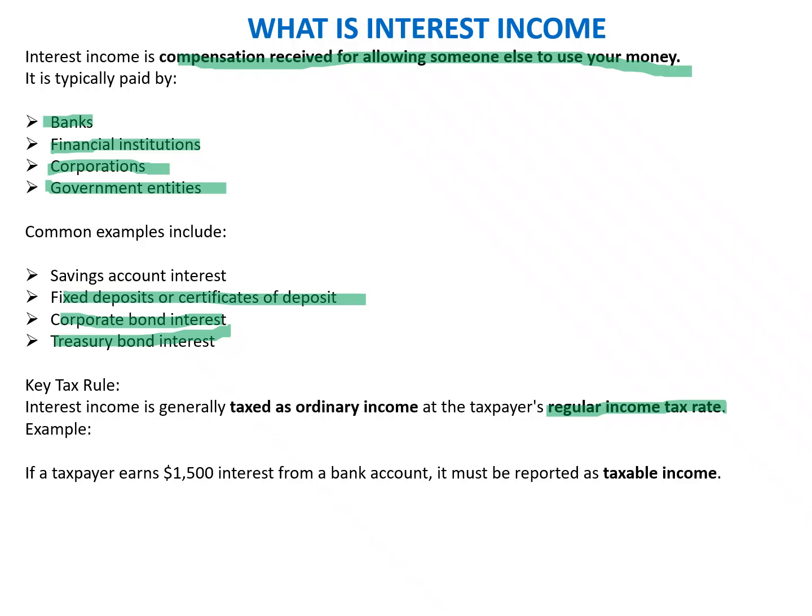assessee, and that income is subject to tax at the rates applicable to that individual based on the income tax brackets. So if a taxpayer earns interest of $1,500 from a bank account, it must be reported as taxable income. So we'll move to the next slide.